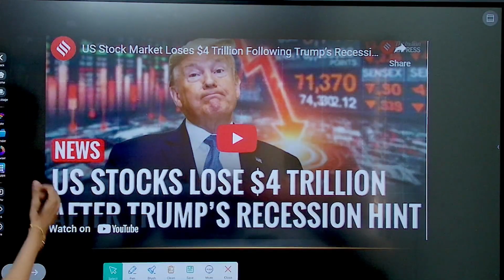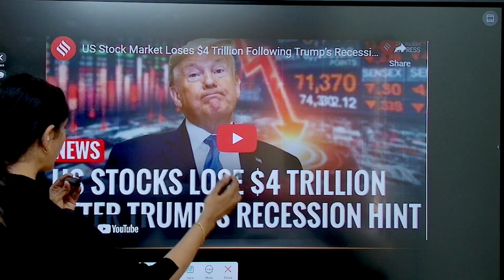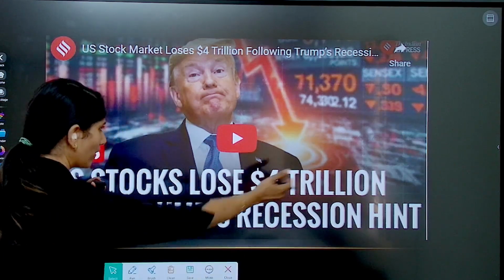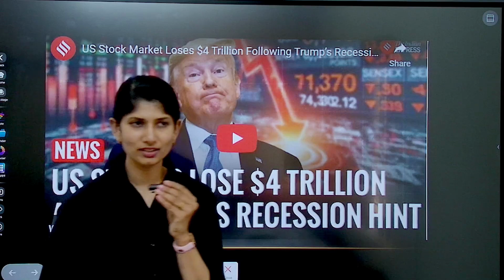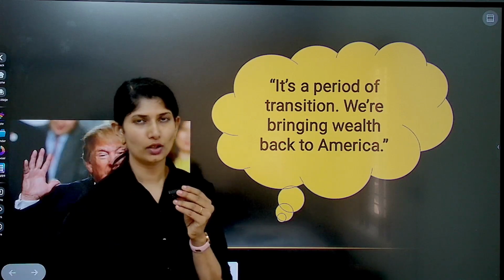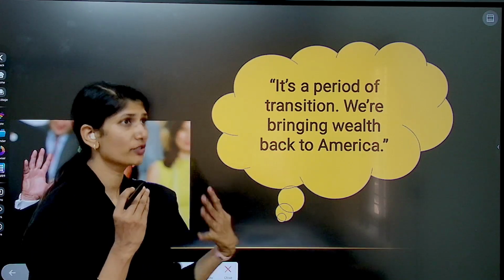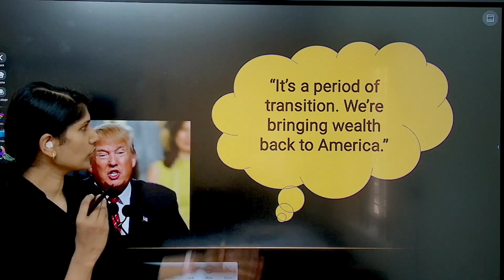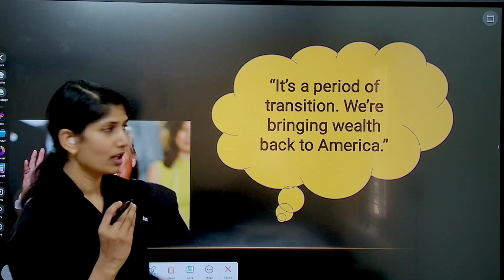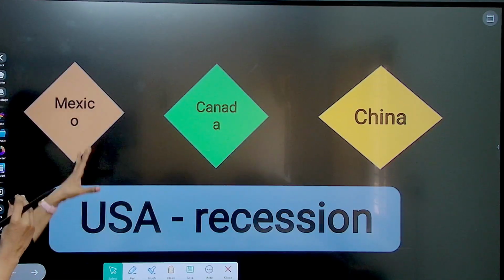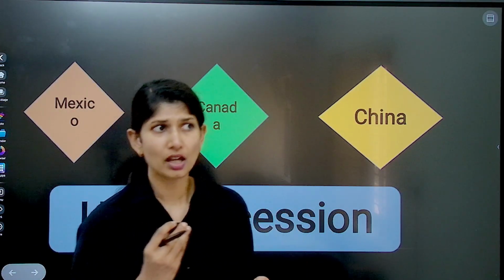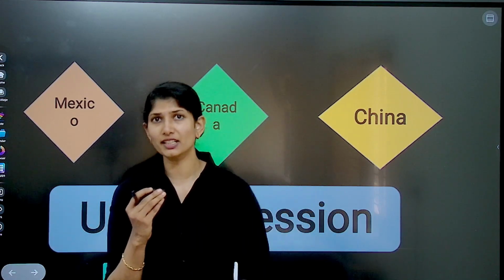Look at this. US stocks lose $4 trillion after Trump's recession hint. Now, this is not a small amount, $4 trillion. Now, look at the after effects. When this news was announced, the stock market plummeted, investors are afraid. Donald Trump goes on to say that it is a period of transition. We are bringing wealth back to America. Despite him saying this, it hasn't removed the fears from the investors. In fact, it has set in a period of uncertainty everywhere.